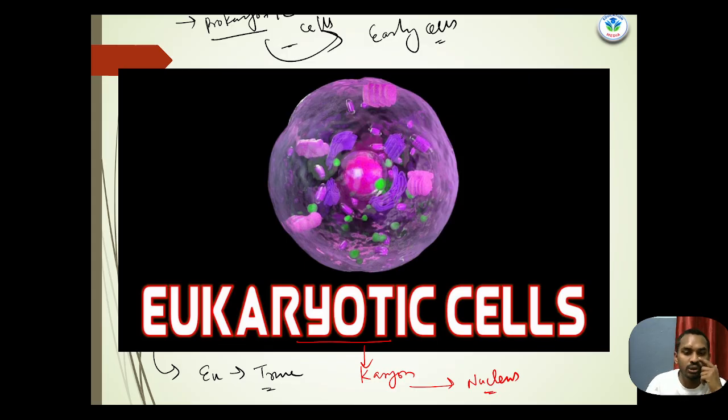So those cells having a true nucleus, or we can say modern nucleus. True nucleus is represented by the presence of a nuclear membrane.